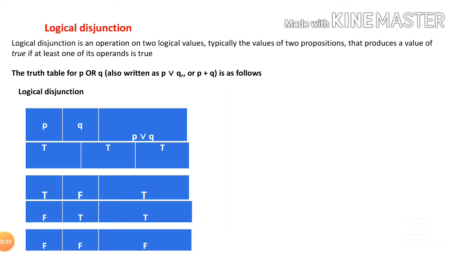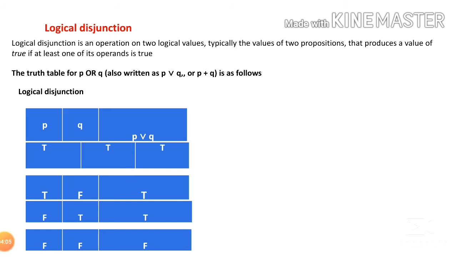Next, logical disjunction. Logical disjunction is an operation on two logical values, typically two propositions, that produces a value true if at least one of its operands is true. Here, if at least one operand, P true or Q true, then P or Q is true. If both are false, then it is false. Otherwise true. We can tell like that. If both are true, true. If at least one of them is true, then it is true. Otherwise false.